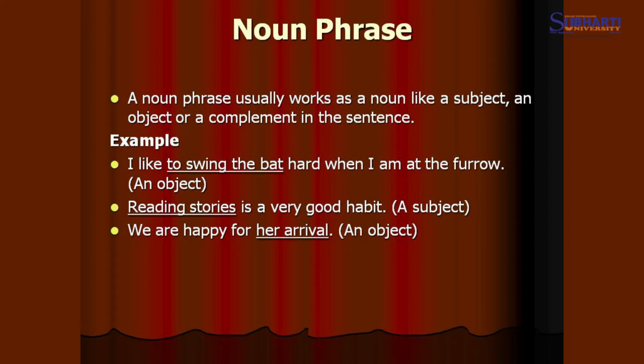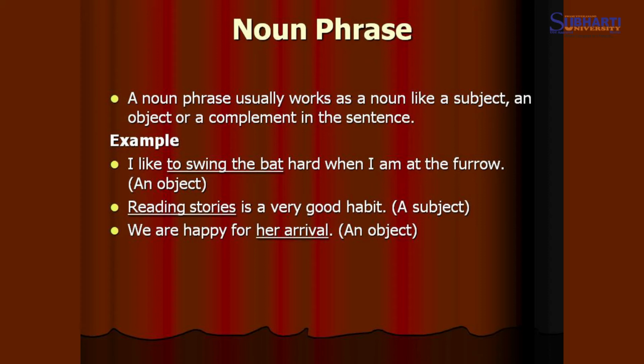Examples are here. I like to swing the bat hard when I am at the furrow. Here I is a subject, like is a verb, and the object becomes to swing the bat hard. But here in the sentence, this group of words is working as a noun and object. It is considered as an object. Second example, reading stories is a very good habit. Reading stories is a noun phrase used as a subject in a sentence.